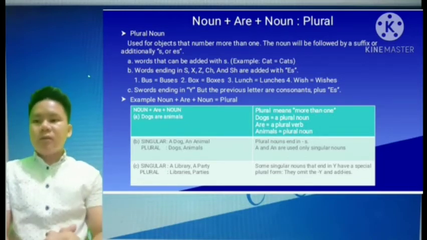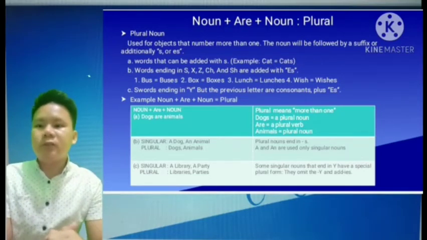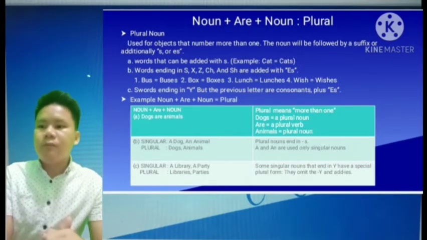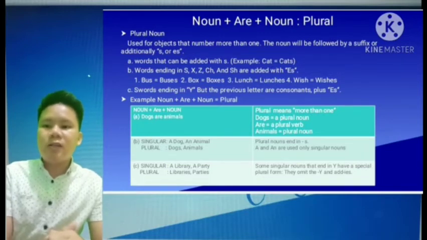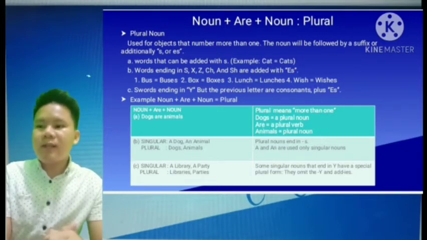A. Words that can be added with s. Example, cat, cats. B. Words ending in s, x, z, ch, and sh are added with es. For example, bus, buses, box, boxes. Third, lunch, lunches. Whisk, whisks. Words ending in y, where the previous letter is a consonant, take ies.